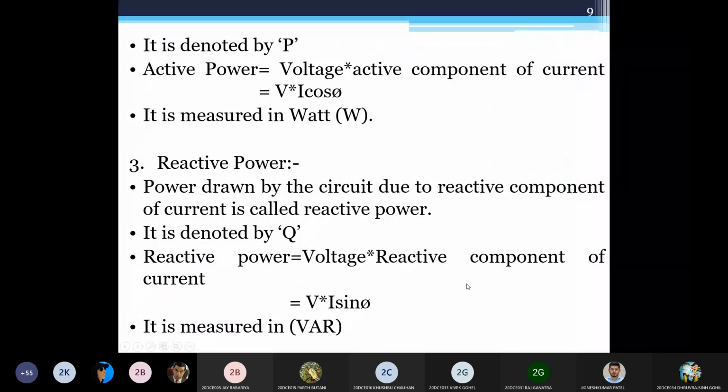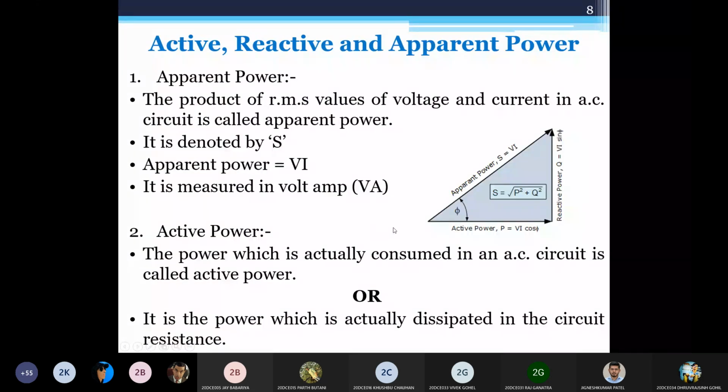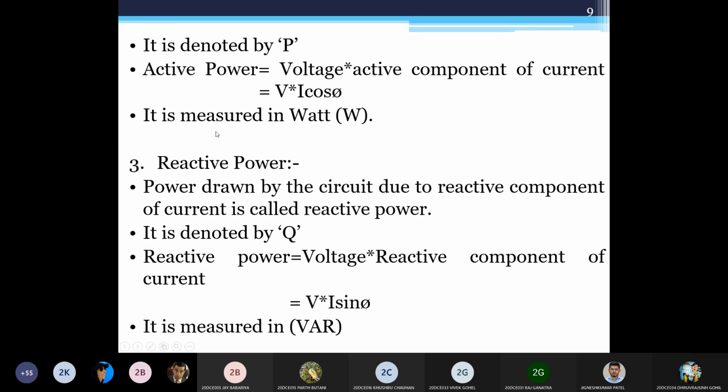Okay. Then there is reactive power. How to calculate the active power? If this is VI, and this angle is phi, the active power would be VI cos phi. VI was there already, and cos phi is due to this angle. So if I want to find this, it would be VI cos phi, and the reactive power would be VI sin phi. Active power is measured in watt.